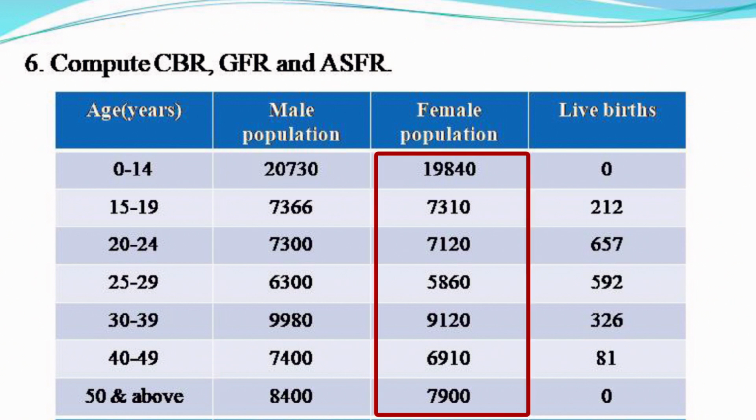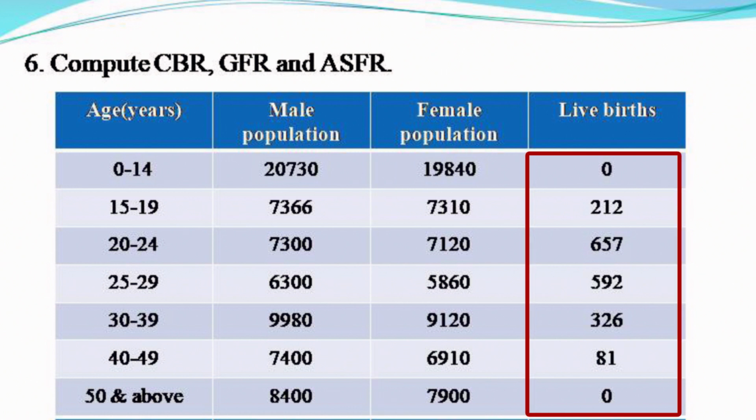Third column is female population: 19,840, 7,310, 7,120, 5,860, 9,120, 6,910, and 7,900. The last column is live births. First value is 0, that is for the age group 0 to 14 live births will be 0. Then for 15 to 19 it is 212, 657, 592, 326, 81, and the last value is also 0, that is for the age group 50 and above.